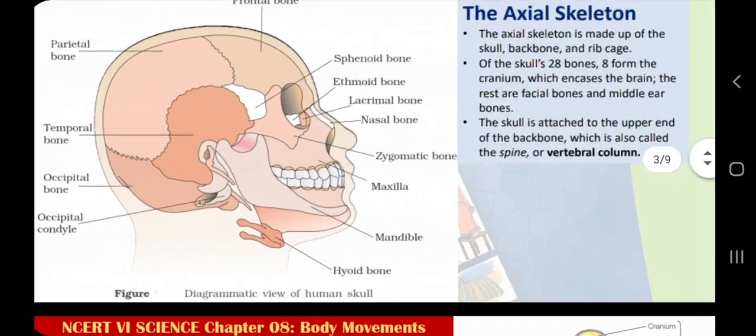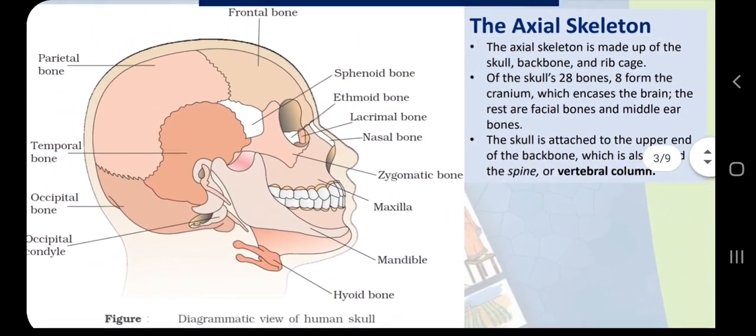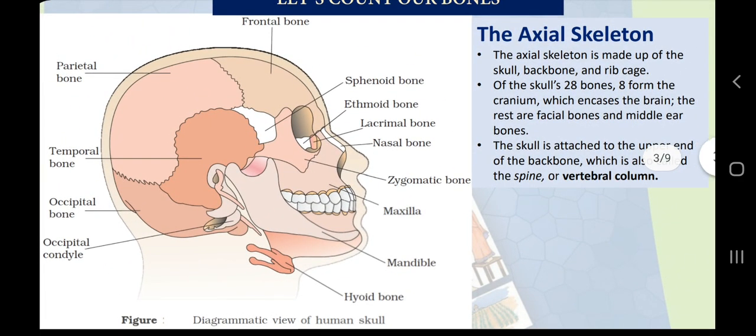Now, so first the skull. Here I will give you only two figures. This diagram is shown for the details, if you want details, but this much of detail you will get in class 11 science. This much of detail you will not get at class 6 science, or if we are talking in general sense, we need not remember these bones.